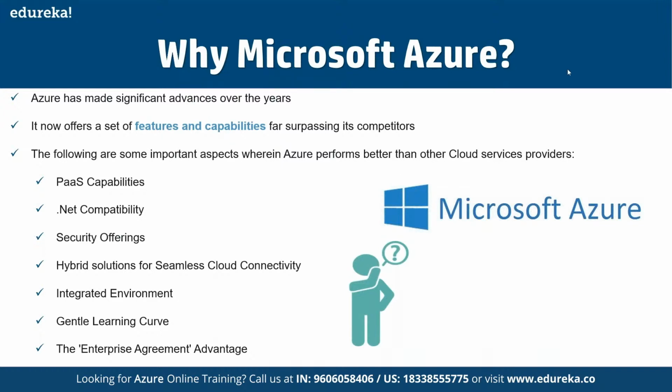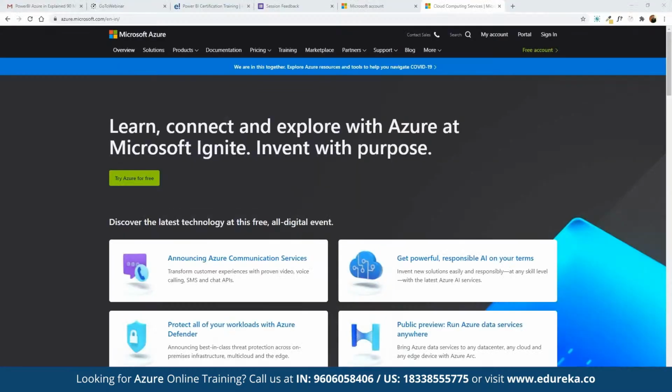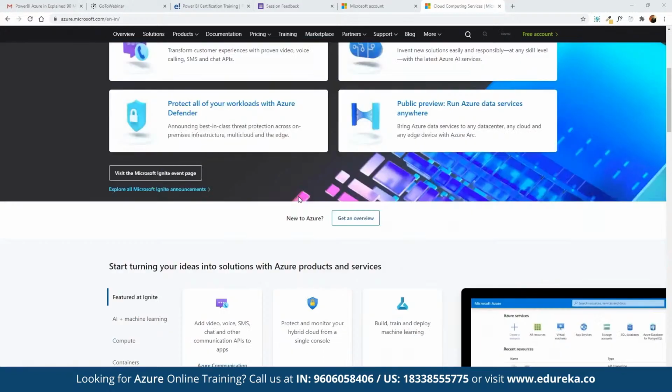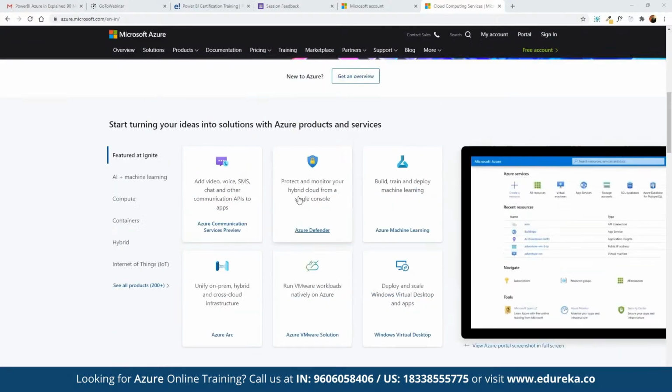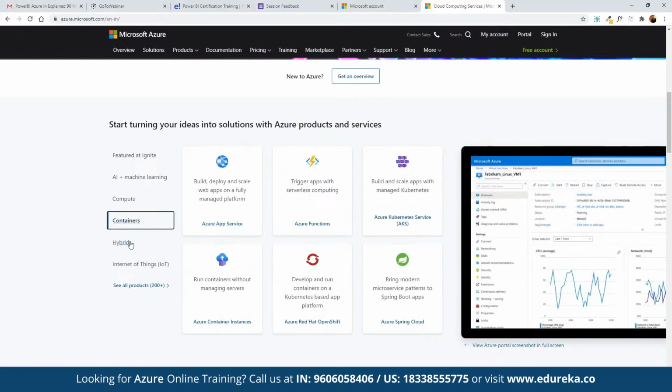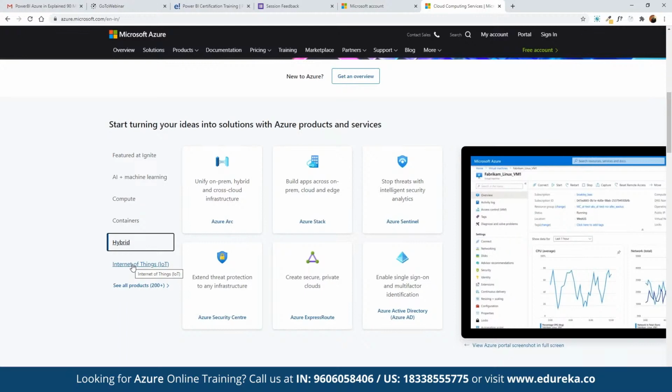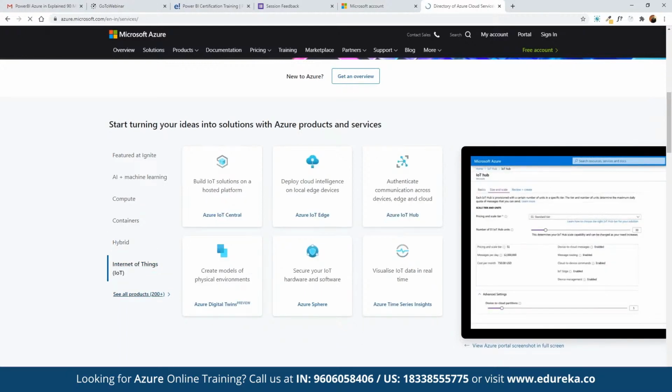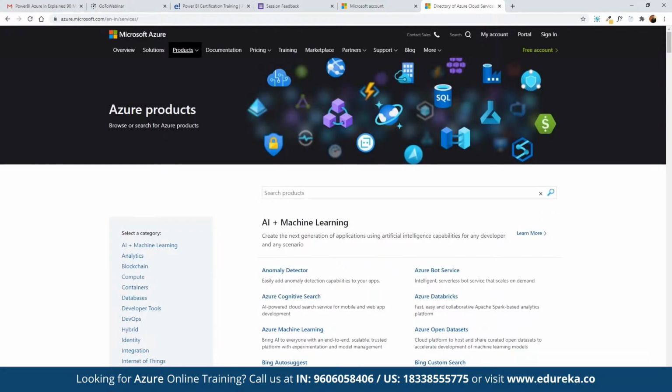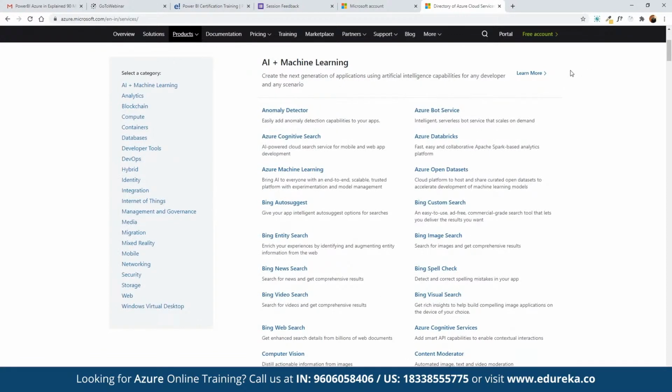To see the list of all the services offered under Azure, we can refer to the link here, azure.microsoft.com, where we can see the list of all the services offered under this platform, under AI ML, computation, containers, hybrid solutions, Internet of Things, and there are more than 200 plus services offered under different categories that we can get started with.